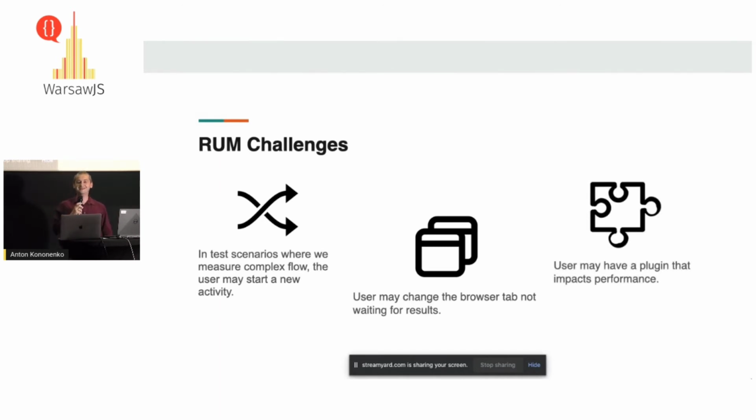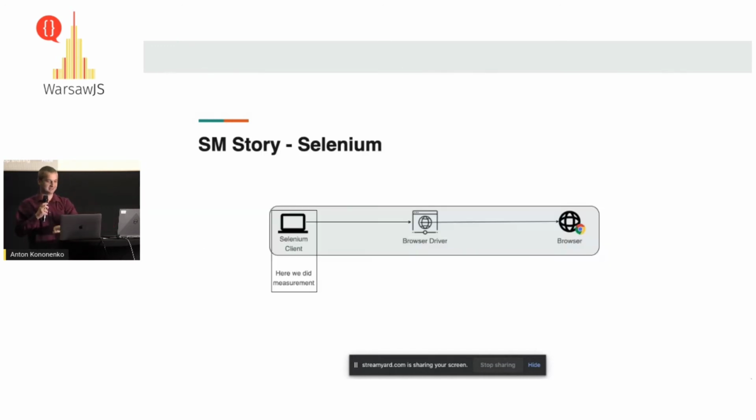And the user may have plugins. I believe everyone loves plugins. I have so many issues just with business logic about the plugins which they created. But with performance, it's maybe even worse, because they may inject some JavaScript which is going to be executed at a moment when you're not expecting it, but the plugin expected it. And you have a slow system. And again, remember our question, we need to understand who has the issue in what condition. If it's a plugin, well, probably we cannot fix all plugins out there because so many people are building them, but we need to understand what we are working with.